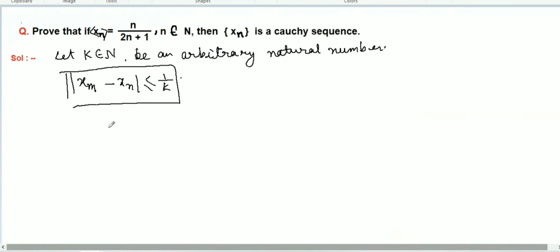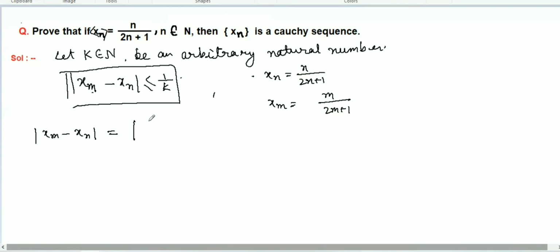Okay. Now what is xm? The sequence xn is n over 2n plus 1. What is xm? In place of n, just substitute m: m over 2m plus 1. Now find xm minus xn, which equals modulus of m over 2m plus 1 minus n over 2n plus 1.